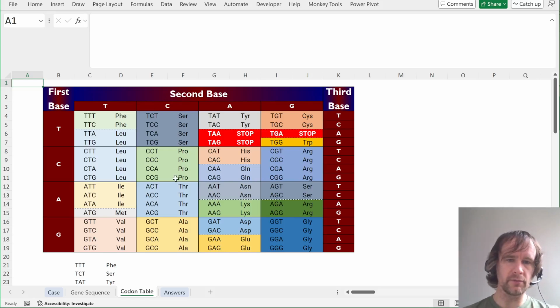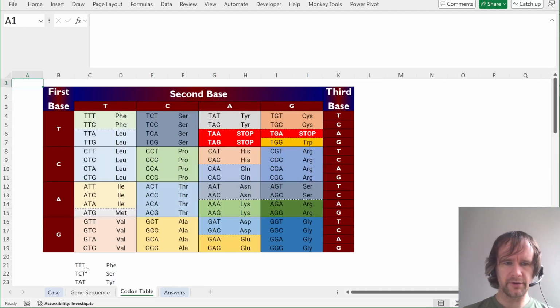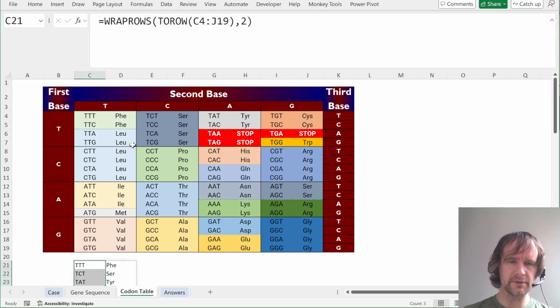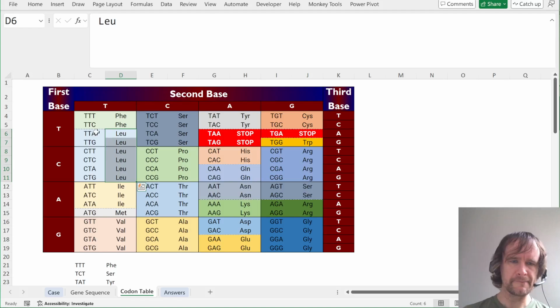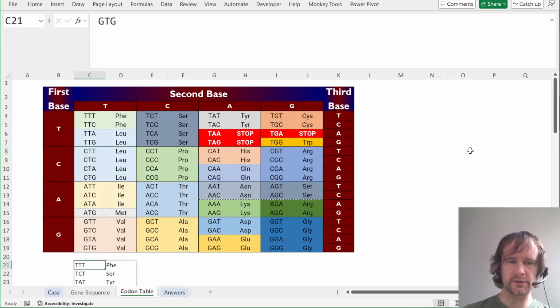And I'll tell you that one of the mistakes that I made on my first pass through of my recorded attempt was I took this code and did a lookup in here to convert that into a sequence and then looked for that sequence. But if you look, you'll see these are not unique. So many of these are LEU, many of these are SER. And so if you go from this to this, just with a lookup, you'll find one of many possible sequences that will translate to pro glue, ala, etc. So you've got to do it the other way around.